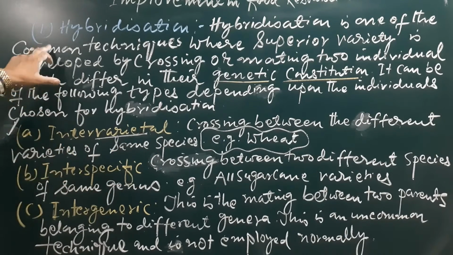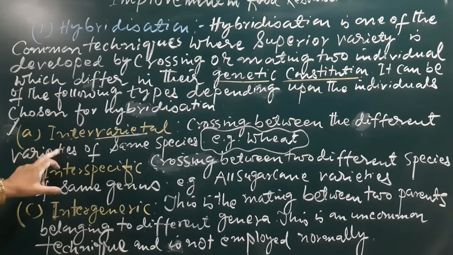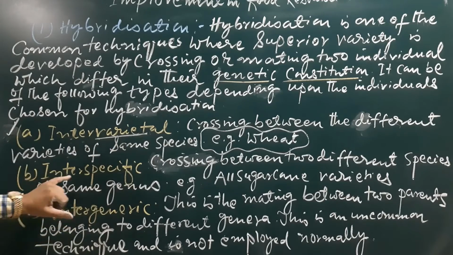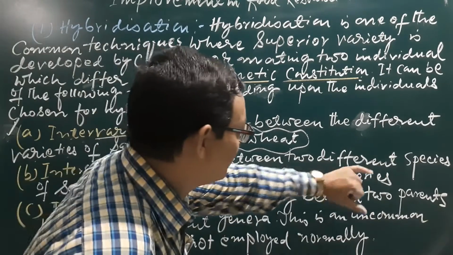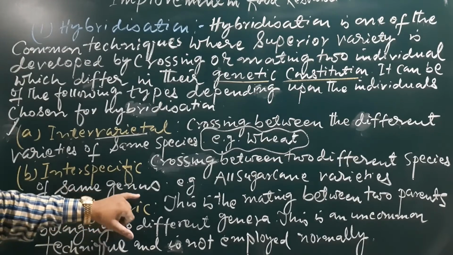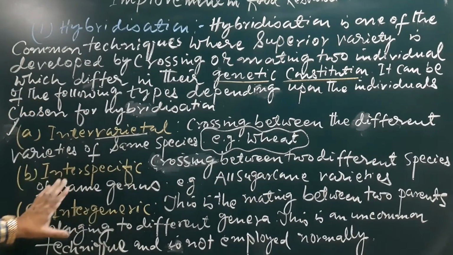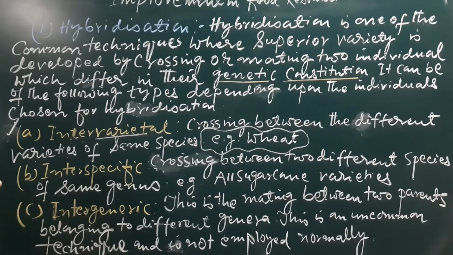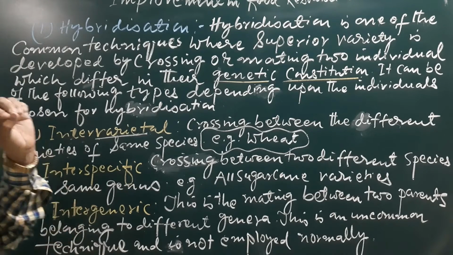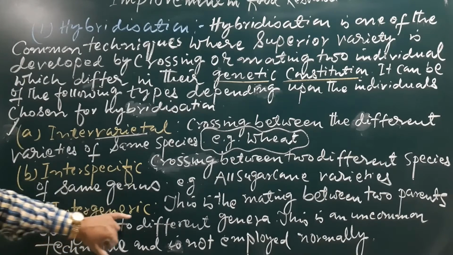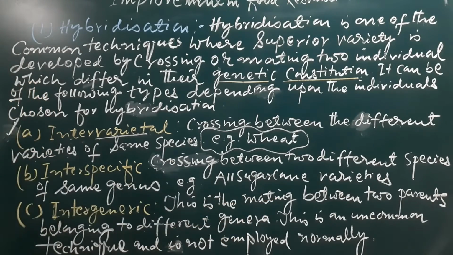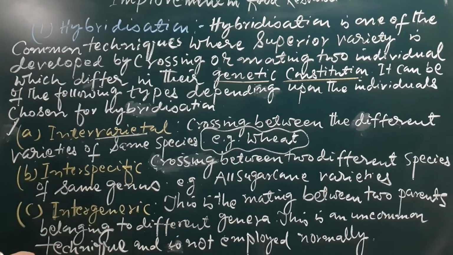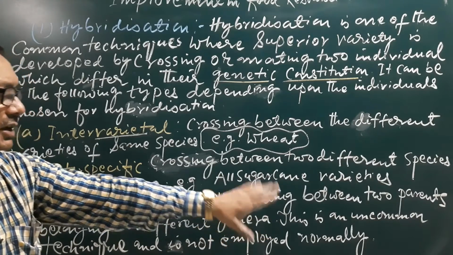The number 1 type of hybridization is intervarietal. Secondly, interspecific: crossing between two different species of the same genus; all sugarcane varieties are examples. And the third one, which is not used very much in practice and is rarely used, is intergeneric. This is the mating between two parents belonging to different genera. This is an uncommon technique and is not employed normally.